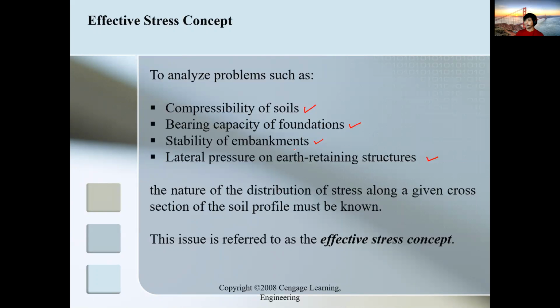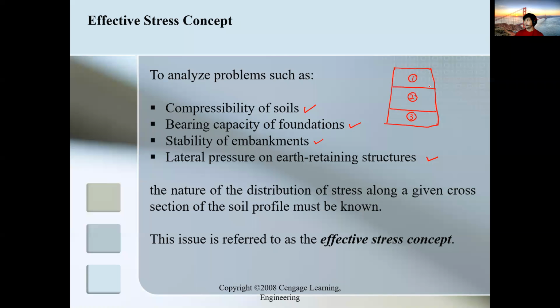Okay? So it's important because we need to know the nature of the distribution of stress in your soil profile. And again, as we have learned from the previous topic, your equivalent hydraulic conductivity. So for example, this one is your soil strata, for example three layers. Then this one is your first soil, your second soil, and your third soil.